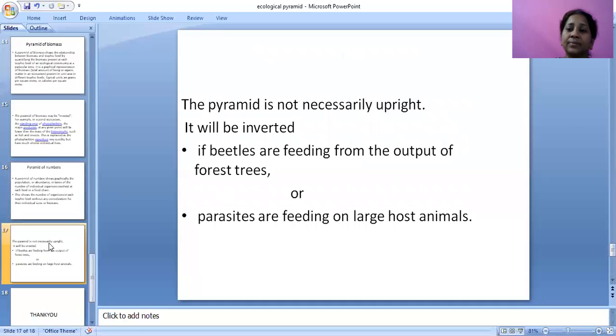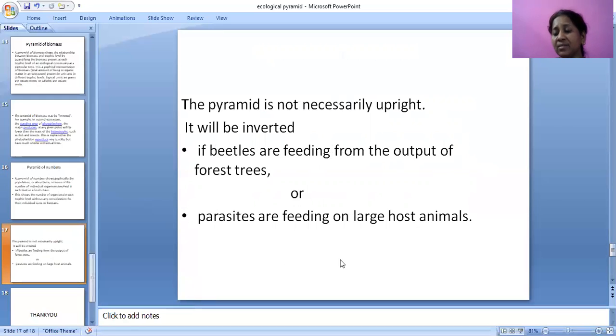Next, this pyramid is not necessarily upright. It can be inverted, for example when beetles are feeding from the output of forest trees or parasites are feeding on large host animals. In a pond ecosystem, this pyramid will be inverted. This is all about ecological pyramids.